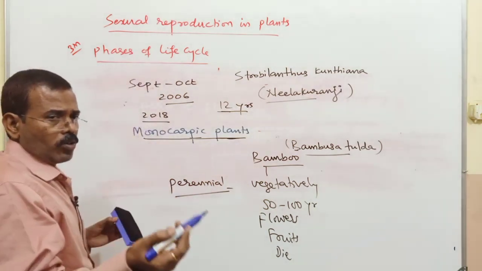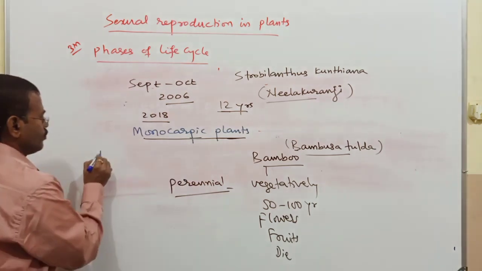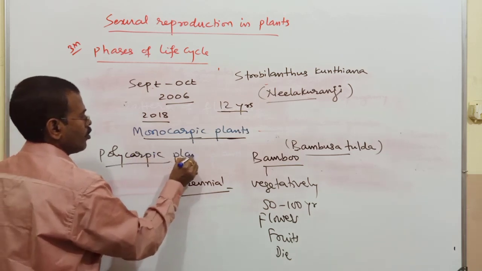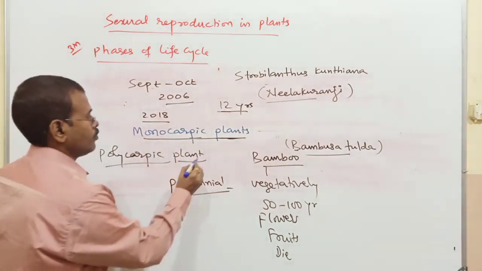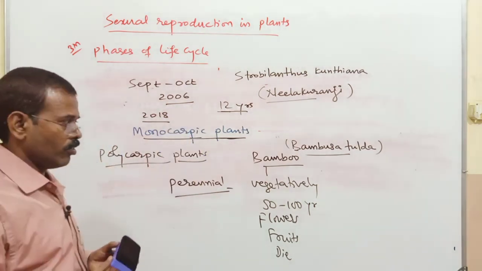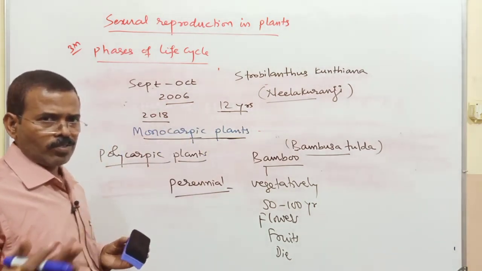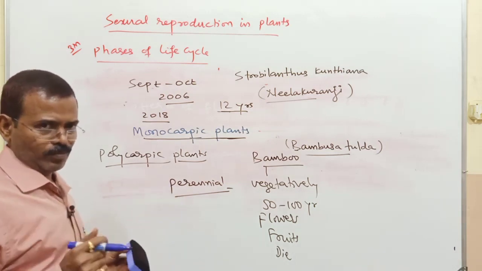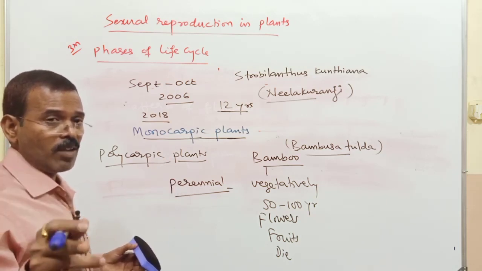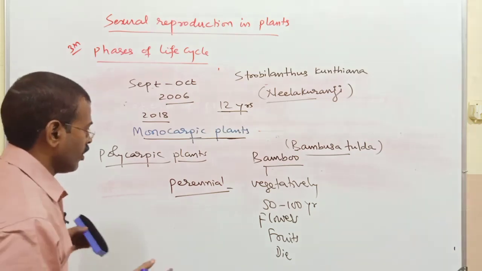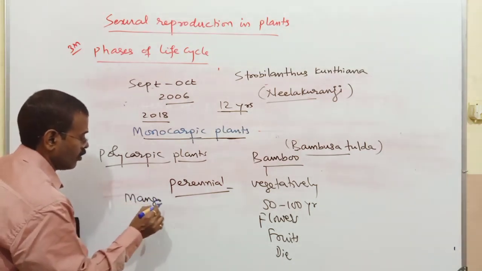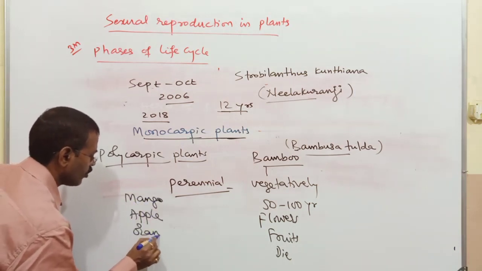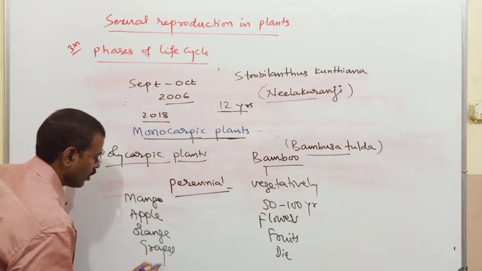Now we will move on to another type, that is polycarpic plants. Polycarpic plants produce flowers many times in their lifetime. I mentioned the mango and others. Actually these will include mango, apple, then orange, grapes. These are all perennial.